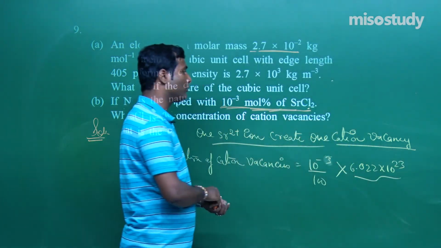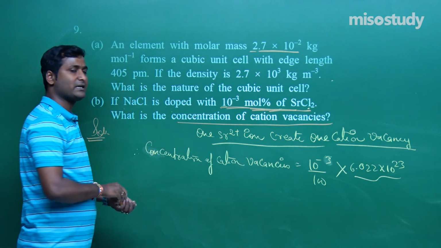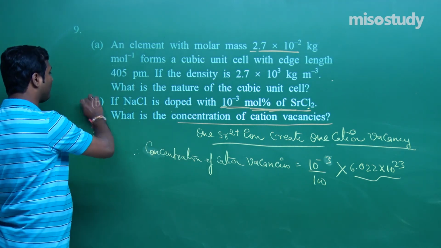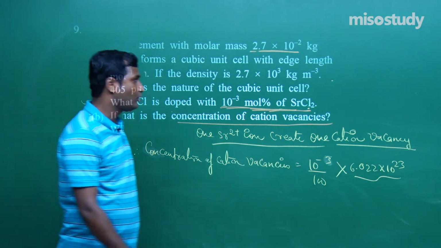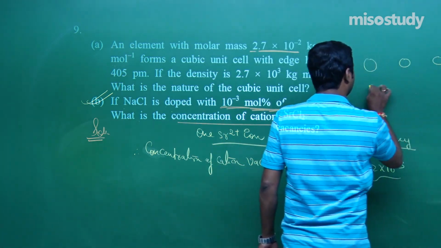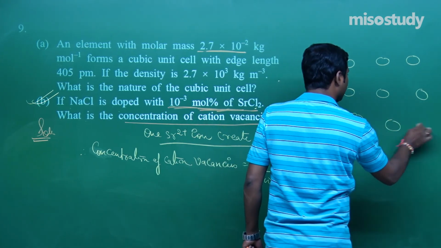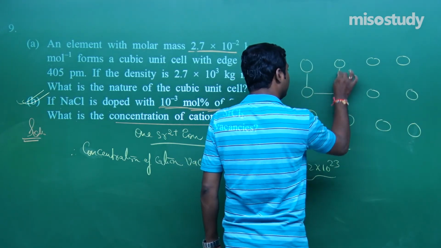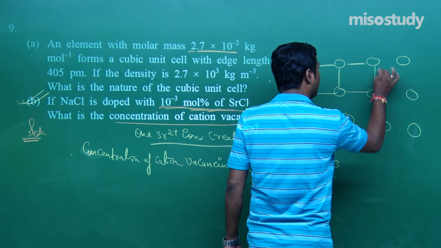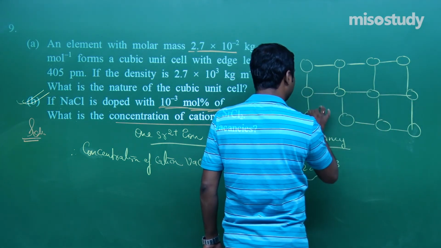This is the Avogadro number. Total overall we will get the concentration of cation vacancy. This is known as, my friend, impurity defect. Do you remember? This is the case like this. This is a crystal defect. In my lecture I have discussed everything about this. Suppose this is a NaCl crystal.